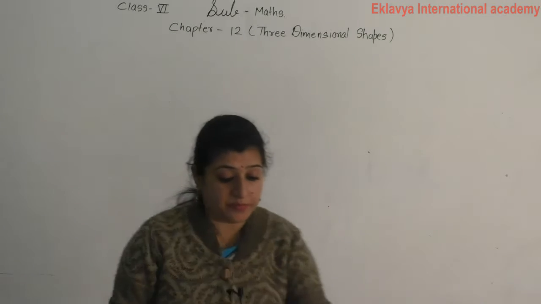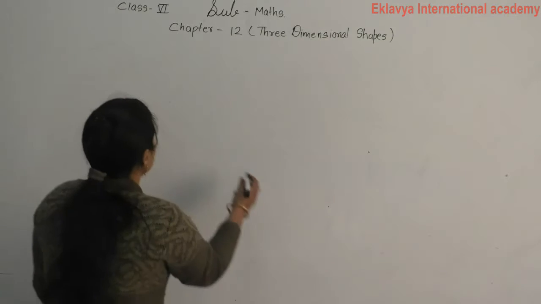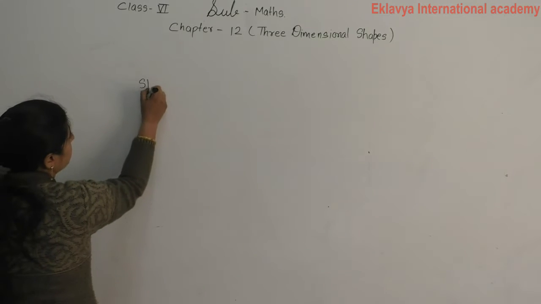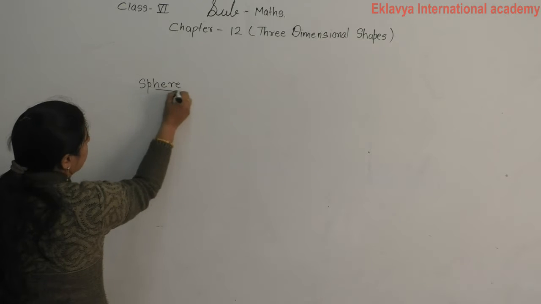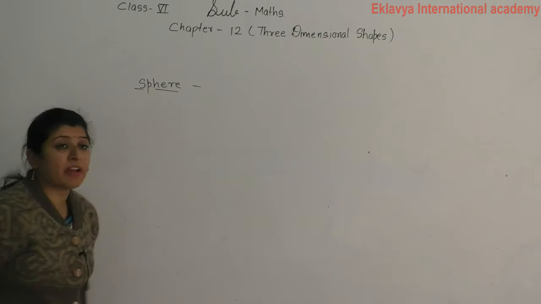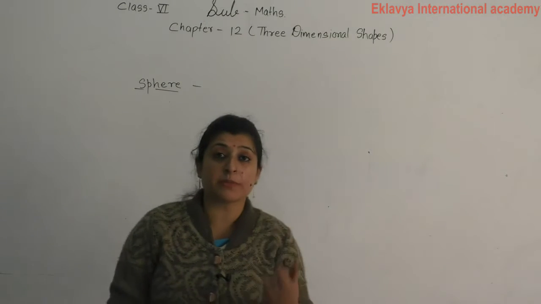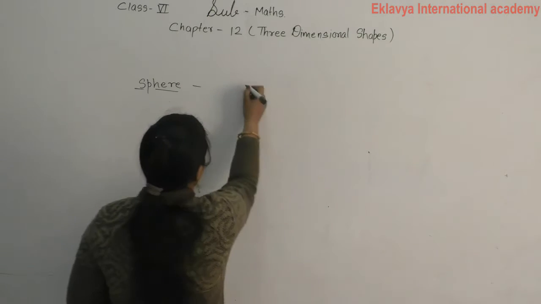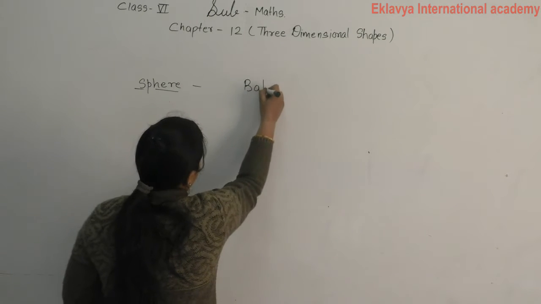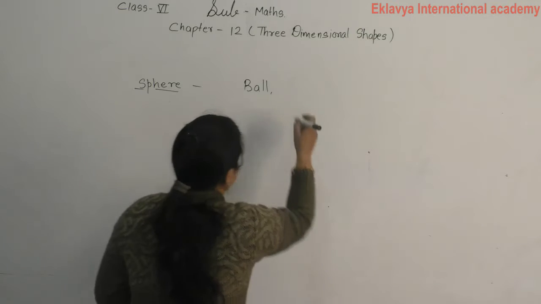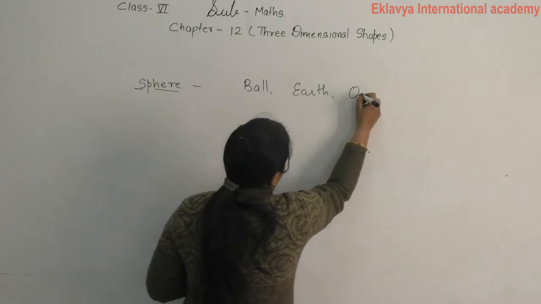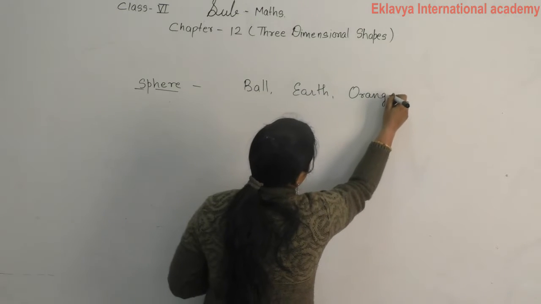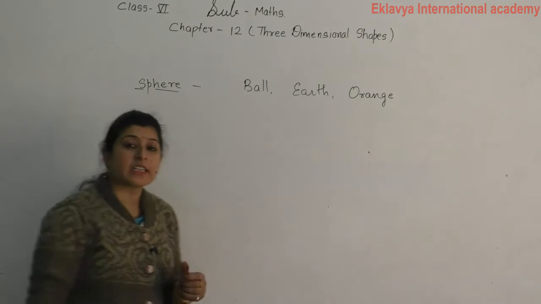Firstly we see 3D shapes. First we can say sphere. In sphere, you are familiar with some spherical shapes like a bowl. We also said that the earth is in spherical shape, or in fruits we can say an orange is in spherical shape.